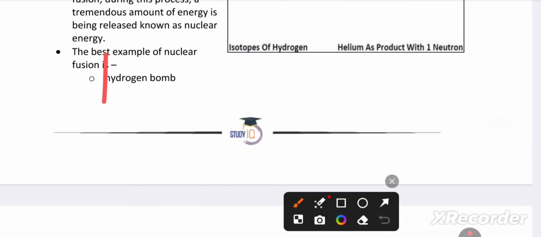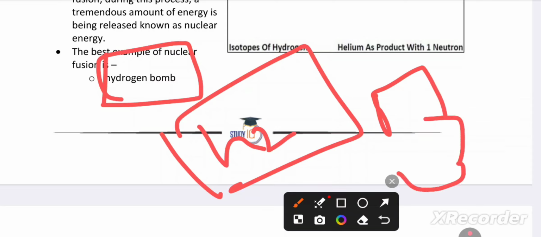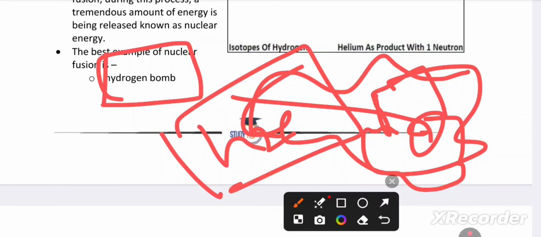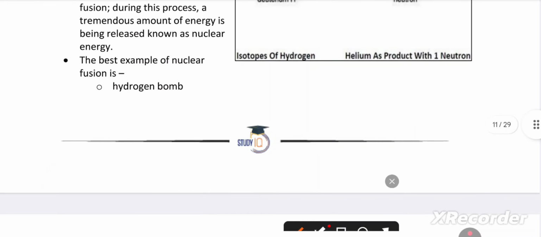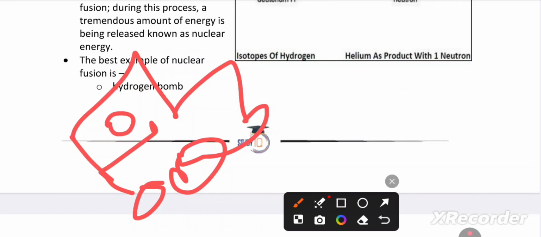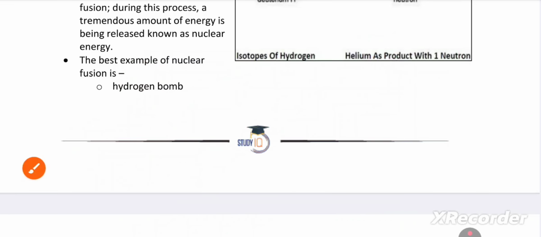Hydrogen bomb, very important. In the hydrogen bomb we are using some gases. In LPG also, we are using a compressed form of gases. That's why if it blasts, it will completely annihilate the house. That's why here also we are using gas. In the atom bomb, we are going by the atom, splitting it. That is called fission. But here we are using hydrogen,